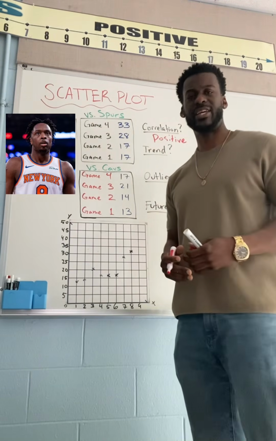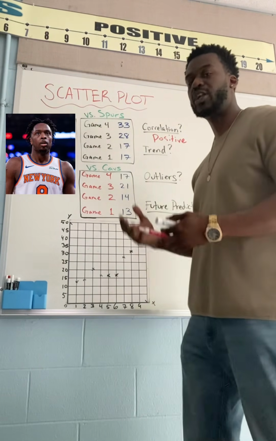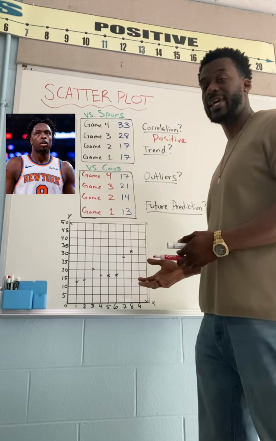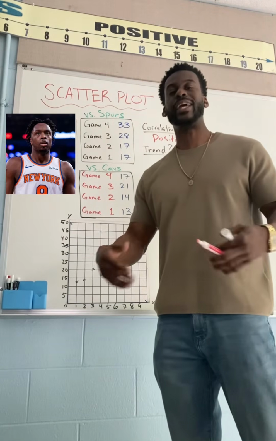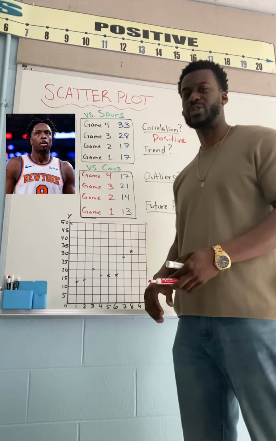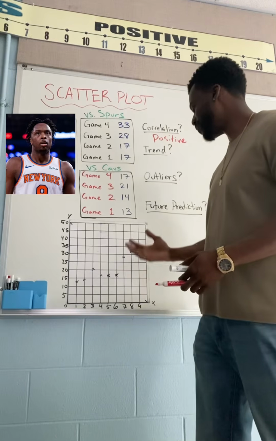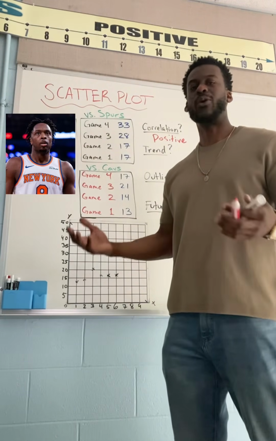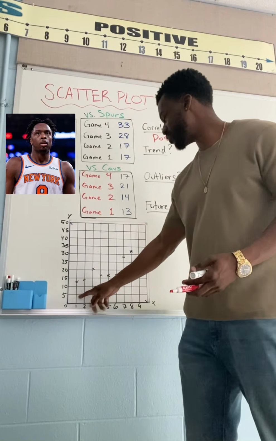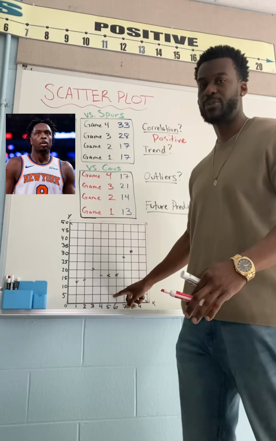Is there a trend here? The trend line basically goes from your lowest or highest value at the start all the way to your lowest or highest value at the end, excluding any outliers. And outliers are just numbers that are way out of what you expect, way out of the data set. For example, let's say OG Anunoby scored 2 points. That would be an outlier because it's way down here where no other data points are.